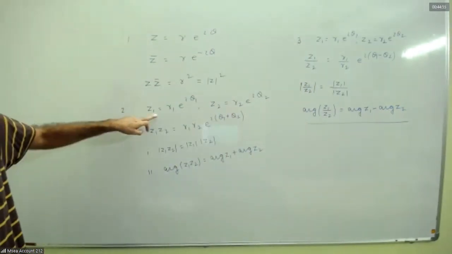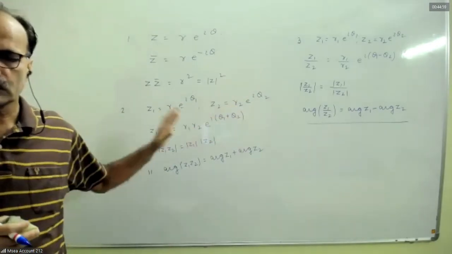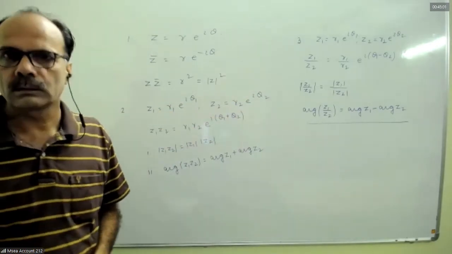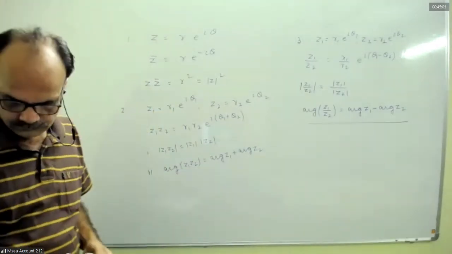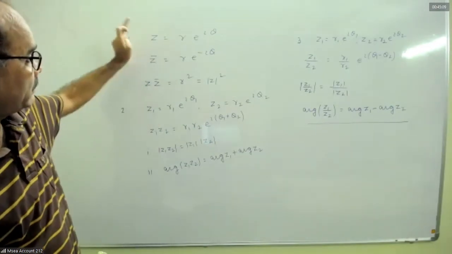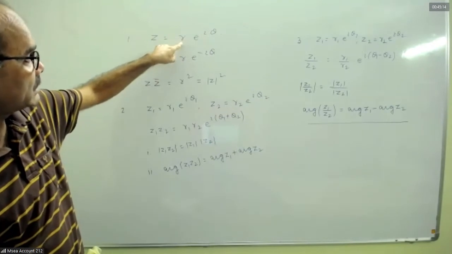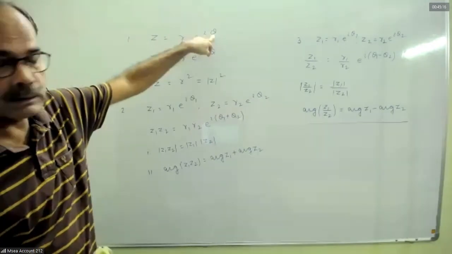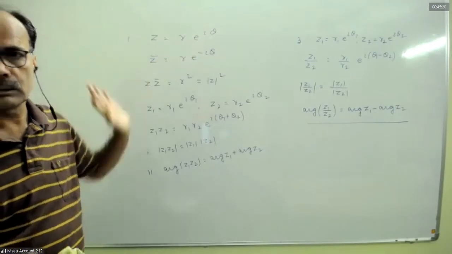Here, suppose we have three complex numbers z1, z2, z3. Then the arguments add up: theta 1 plus theta 2 plus theta 3, like that. Here, whenever we find magnitude and argument, r is real, and the coefficient of i is real.